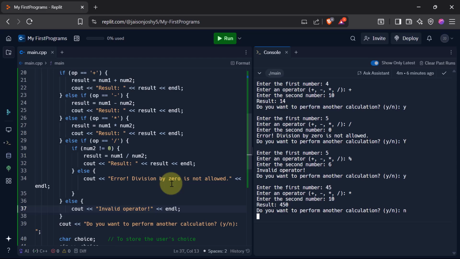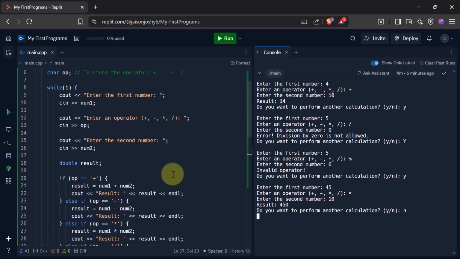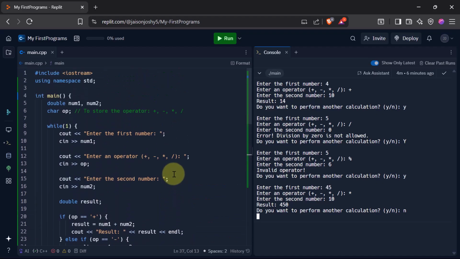So here we have a complete working calculator, simple and humble calculator that supports 4 operations, that is plus, minus, multiplication and division. And here, in order to accomplish this, we have made use of the conditional logic. We have also made use of taking user input, and we have also made use of the loop, the while loop, and we have also seen how to make use of different variables with different data types and so on.